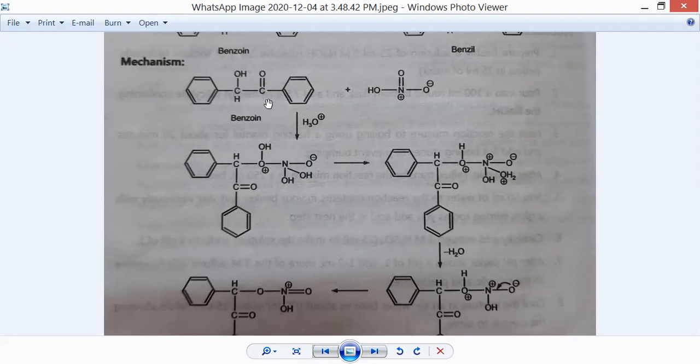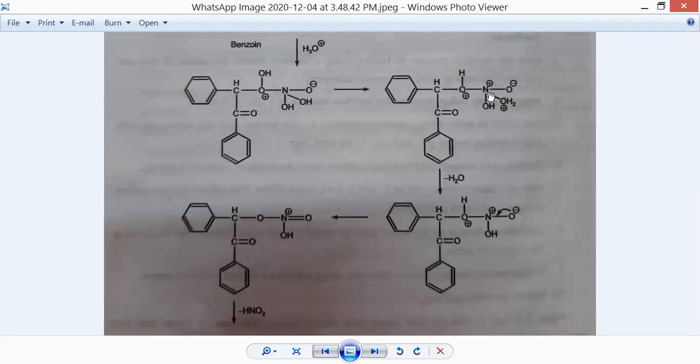After this attack, this bond will break down and change position in this way. So there is formation of this type of intermediate structure, bonding the nitric acid molecule with the same carbon.